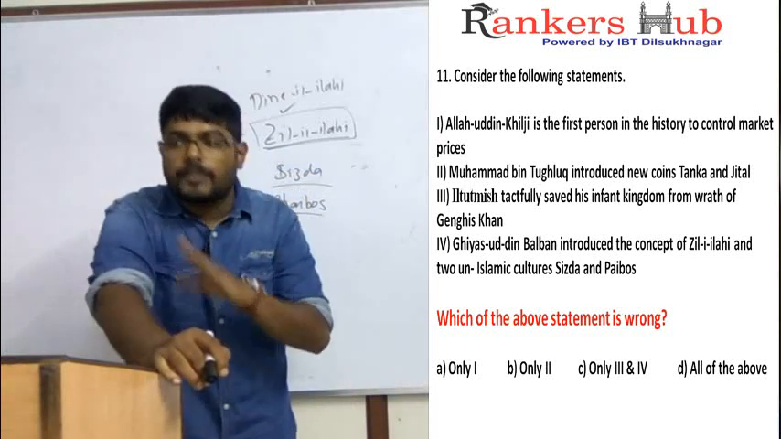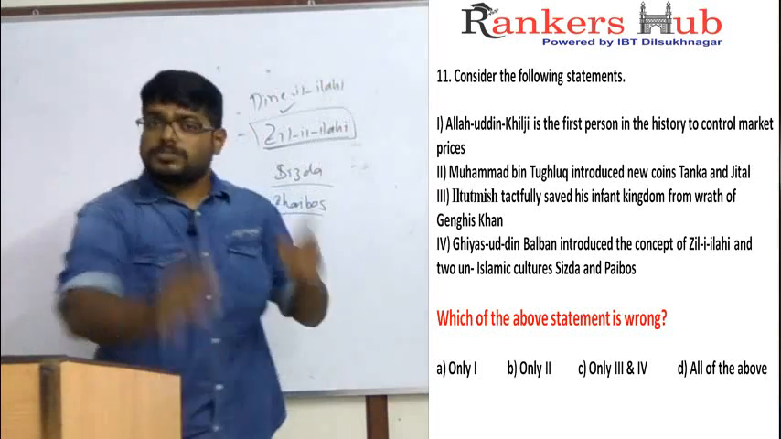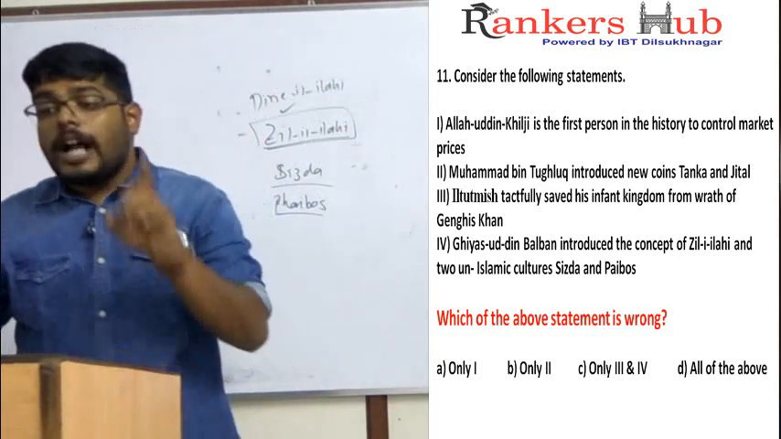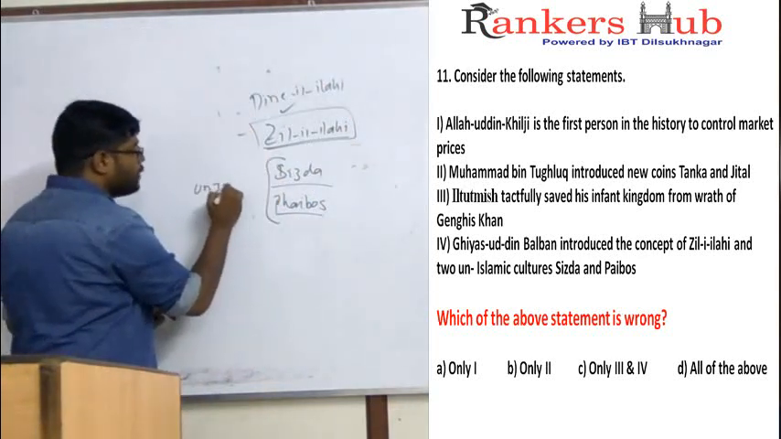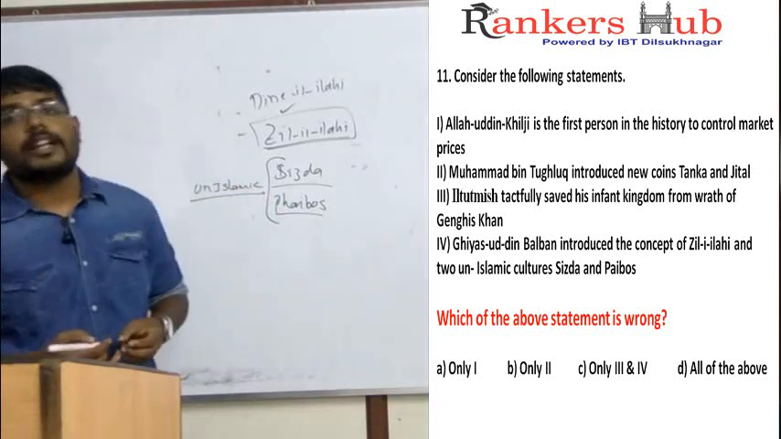So what did Balban want to do? Balban wanted to raise the serenity of the throne. So he gave the concept called Zil-i-Ilahi, shadow of God on earth, and two un-Islamic cultures. Be very careful, they are un-Islamic. That means these cultures are not present in the Quran, are not present in Sharia, they are completely un-Islamic.